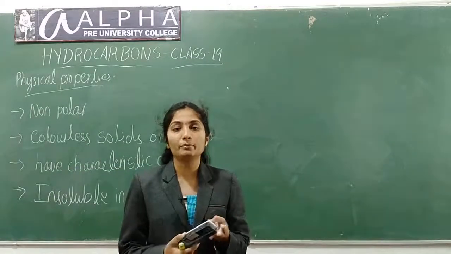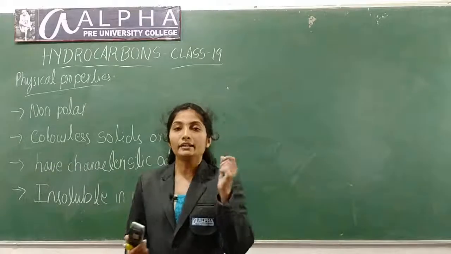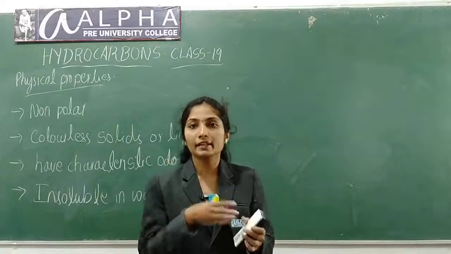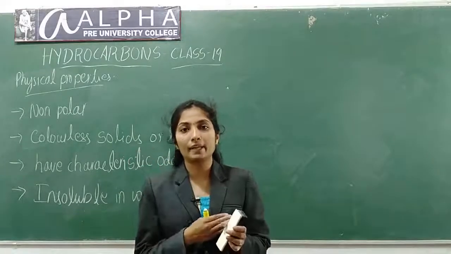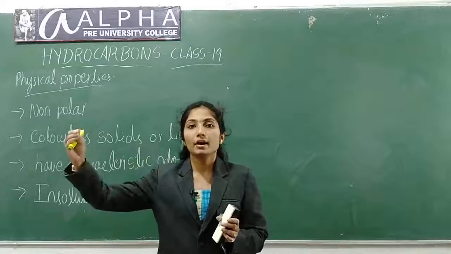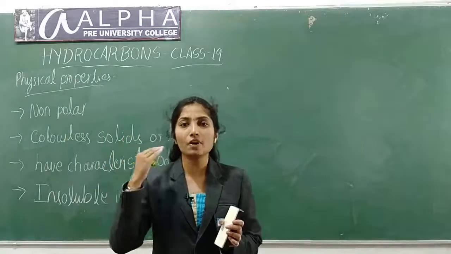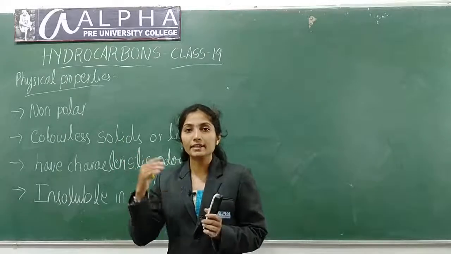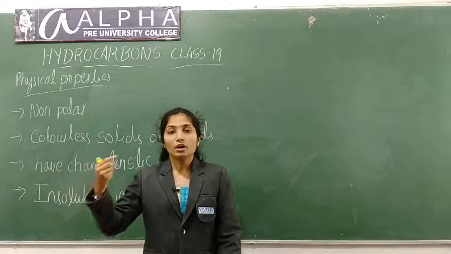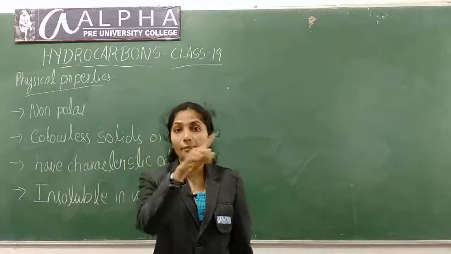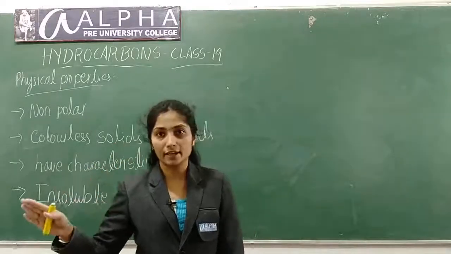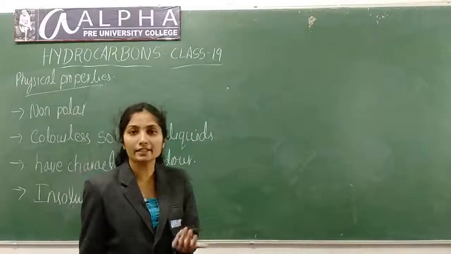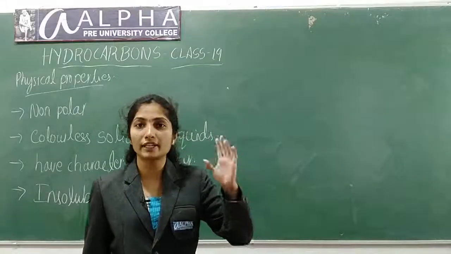One is cyclic polymerization of ethyne in a red hot iron tube at 873 Kelvin, which gives benzene. Second is from aromatic carboxylic acids: the sodium salt of benzoic acid on treatment with soda lime eliminates carbon dioxide and gives benzene. The last one is reduction of phenol: if you heat phenol in the presence of zinc dust, you get benzene.